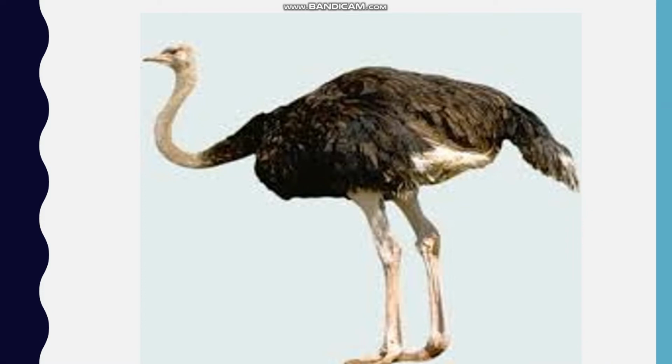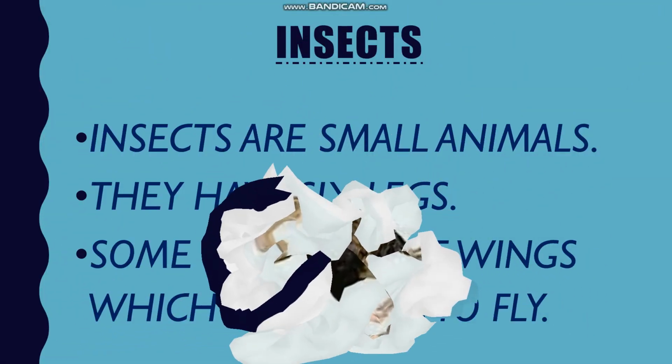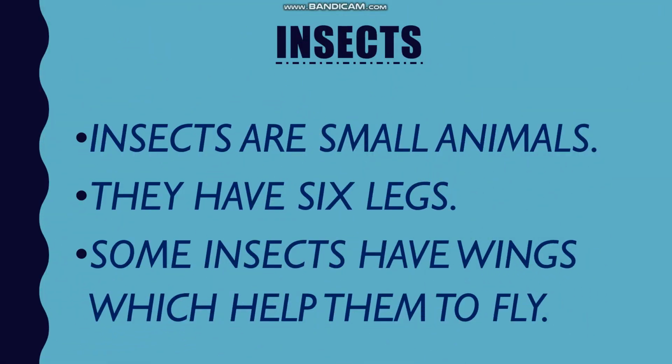Now we will discuss insects. What are insects? Insects are small animals. They have 6 legs. Like domestic, wild and pet animals have 4 legs. Birds have how many legs? 2. But insects have 6 legs. Some insects also have wings which help them to fly.